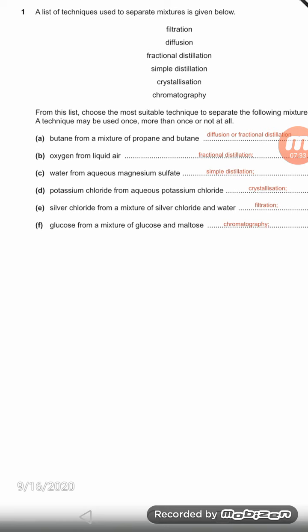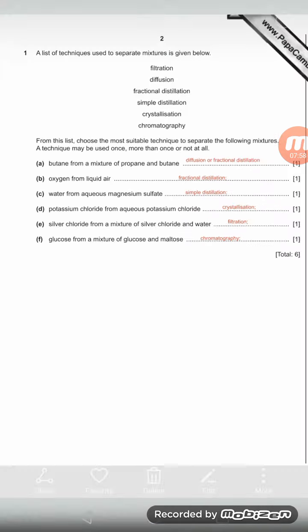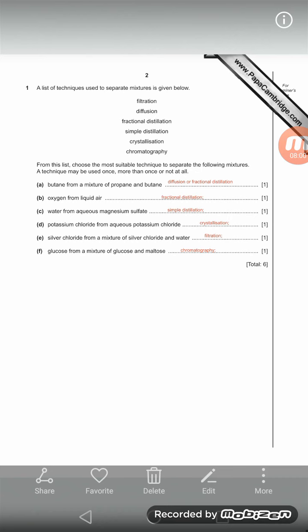Actually potassium chloride is a crystal salt from the salt solution, from the aqueous potassium chloride. They are the same. Aqueous means from a solution. Okay, so obviously crystallization. Okay, and glucose and all this I told you, chromatography. There's nothing to get confused.